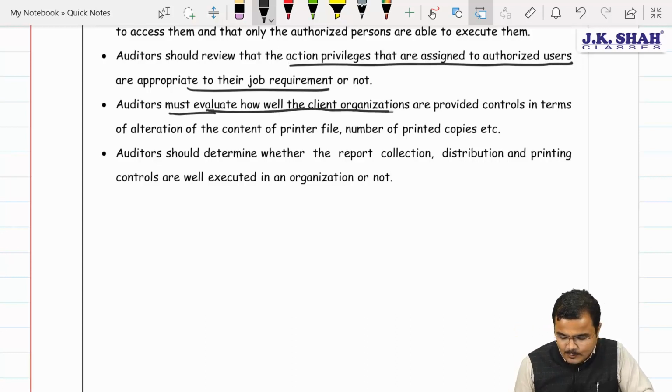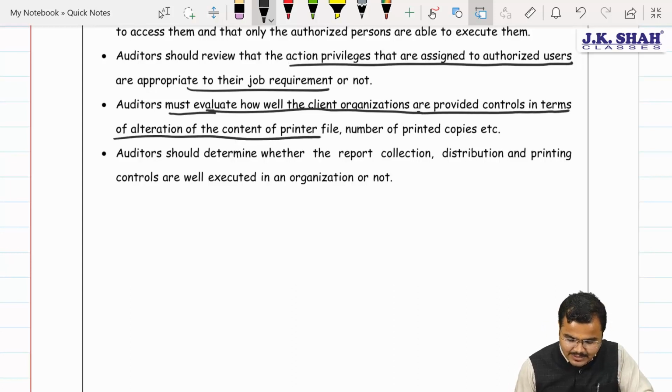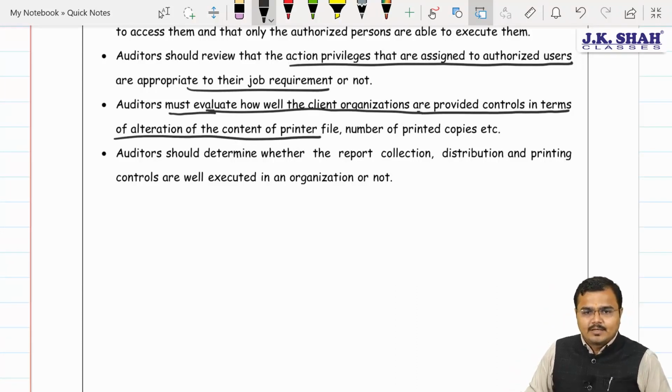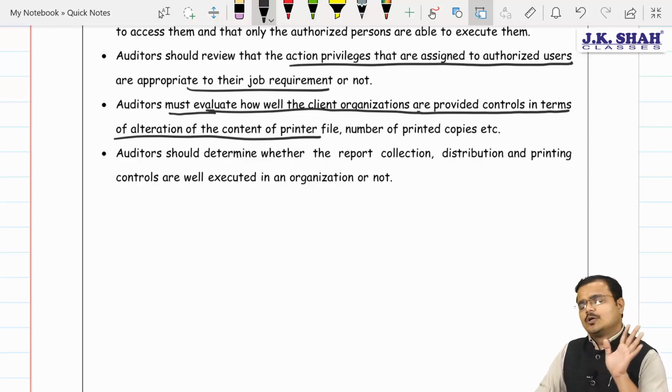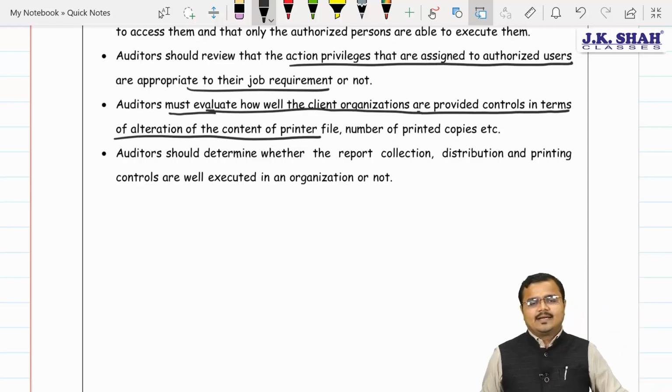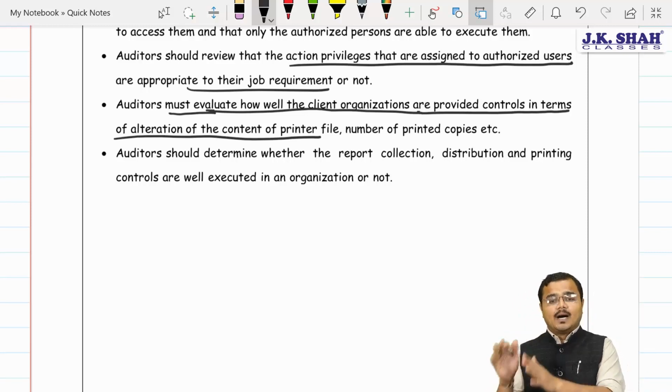Auditor must evaluate how well the client organizations have provided controls in terms of alteration of the content. How many copies you can print, how many times the printer allows you to print, this could be restricted, chartered. So output does not fall into someone else's hand. Am I very clear to you? Yes sir. And chartered, here we come to an end of our chapter number 3 updates.